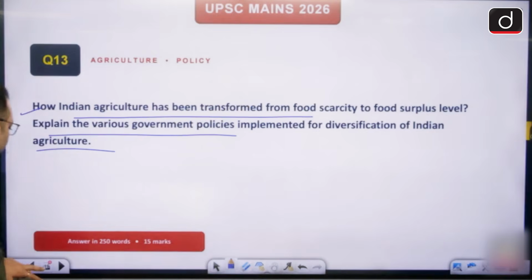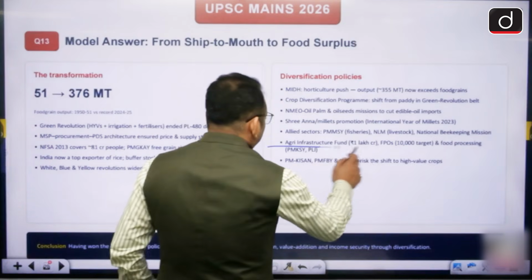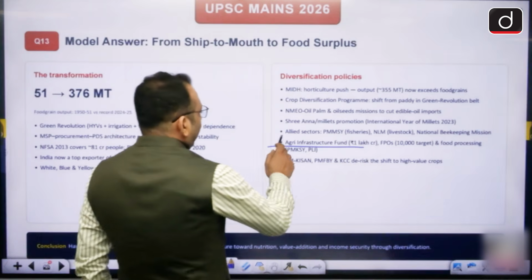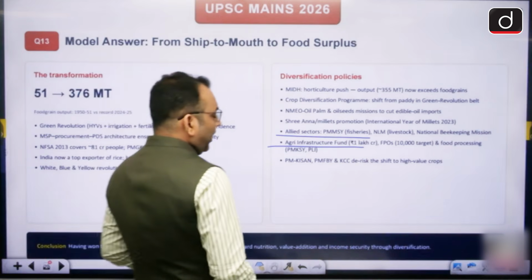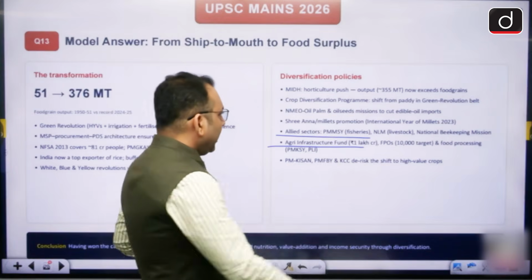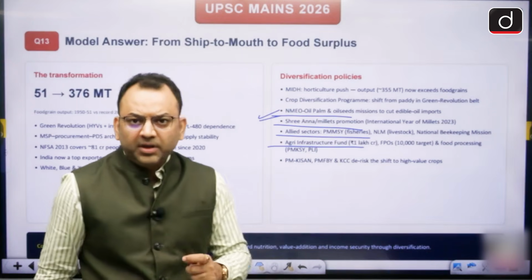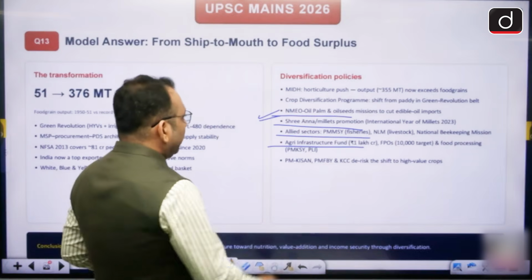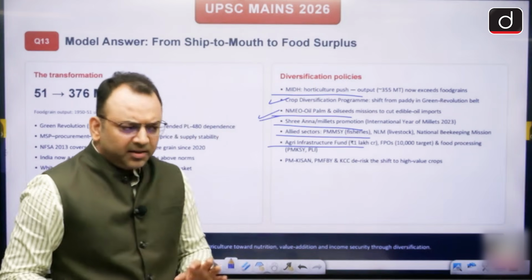So we can write about a lot of things like the PM Kisan, Agriculture Infrastructure Fund, Matsya Sampada Yojana, National Livestock Mission, Shri Anna. We have talked about the edible oil mission, the technology mission. We talked about crop diversification, horticulture. So we have a list of schemes, right? This is a simple question.